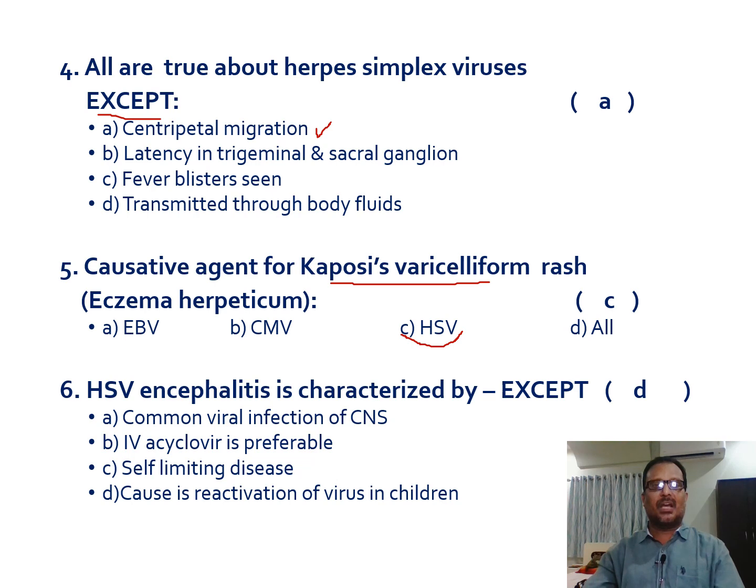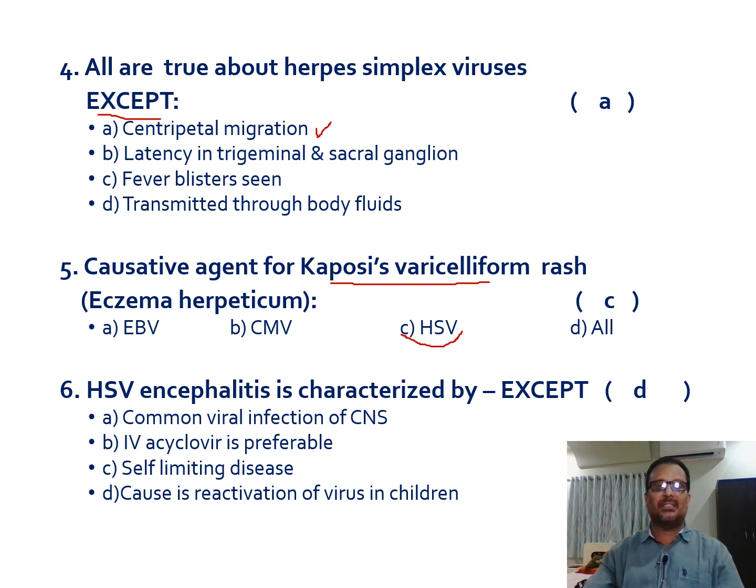And the sixth one is: herpes simplex virus encephalitis is characterized by, except. That means which of the following is not related to herpes simplex viral encephalitis. Option A is the most common viral infection in the central nervous system. It's a well-known fact. And IV acyclovir is preferable. Oral acyclovir is preferable for the vesicular rash, but for encephalitis we have to use IV acyclovir, and it's most of the time a self-limiting disease.